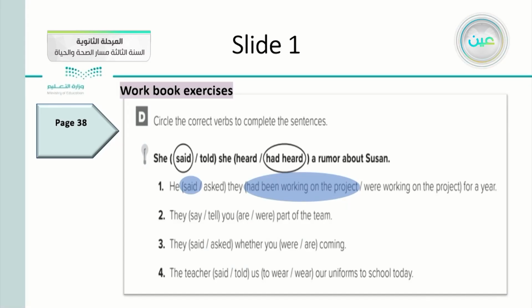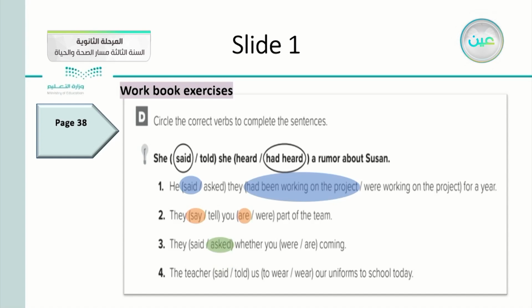Number 2, they say or tell, you are or were part of the team. So they say you are part of the team. Number 3, they said or they asked whether you were or whether you are coming. What do you think it is? We can say they asked whether, because they are giving a choice for that question.